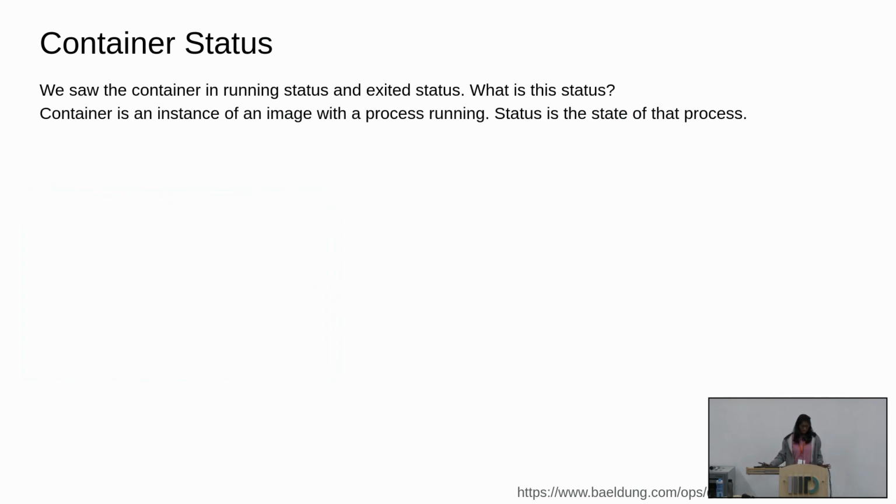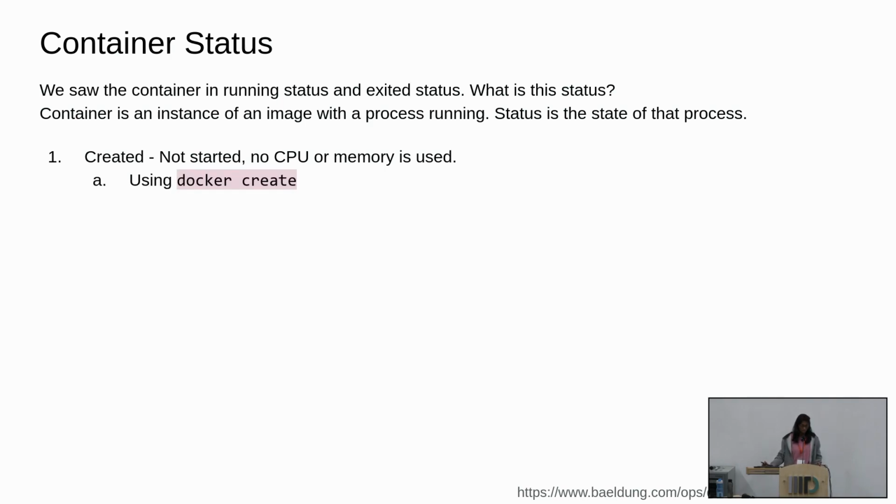So again, a container is an instance of an image where it is running a process. Status is the state of that process. There are around 6 or 7 statuses that a container can be in. First is created. Created is a container that is not started yet. You use the docker create command to create it.